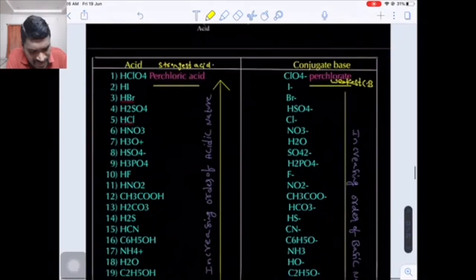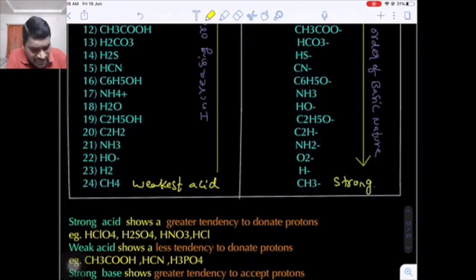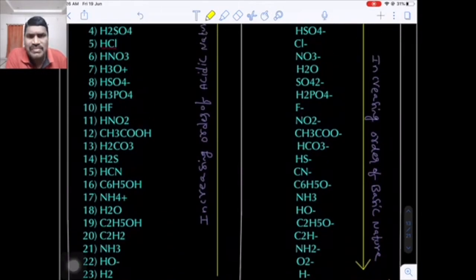Weakest conjugate base. Now if you see at the bottom, this is the weakest acid. Hydrocarbons are very weak acids. The conjugate base of the weakest acid will be the strongest. This is the strongest conjugate base. We know in organic chemistry, carbanions are very strong, powerful nucleophiles. They can also act as bases.